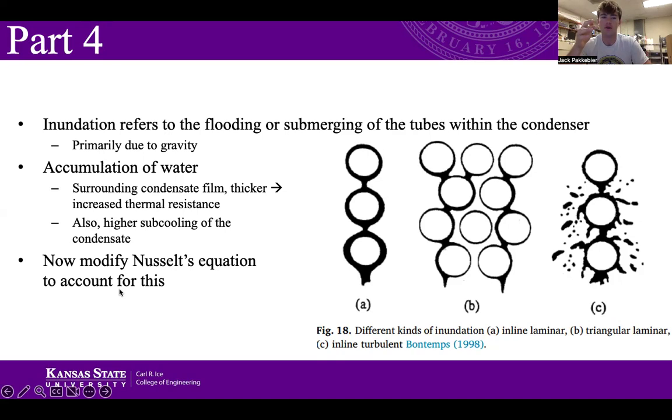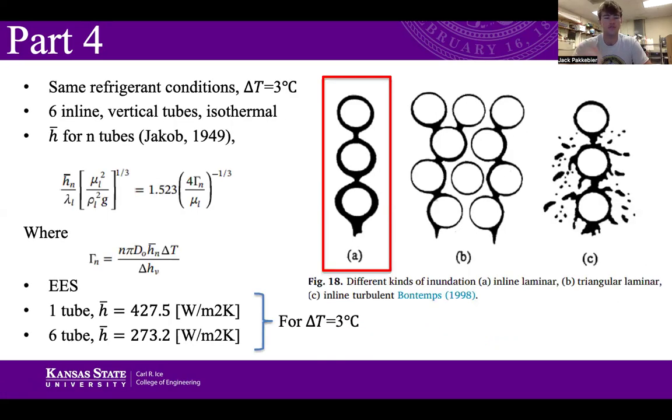So now we want to modify Nusselt's original equation to account for inundation effects. We'll be considering the same refrigerant conditions for a delta T of 3 degrees Celsius in particular this time. We'll be looking at 6 inline vertical tubes, and they'll be isothermal. So kind of the case of A here.